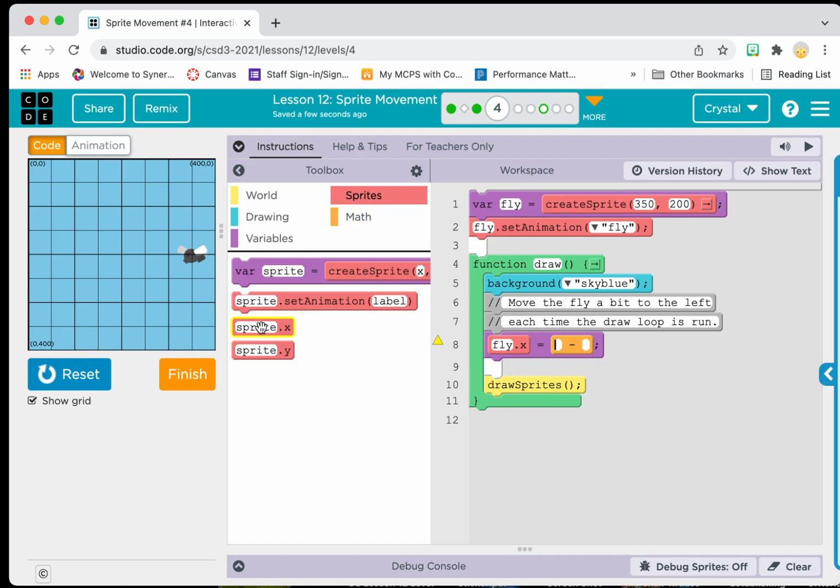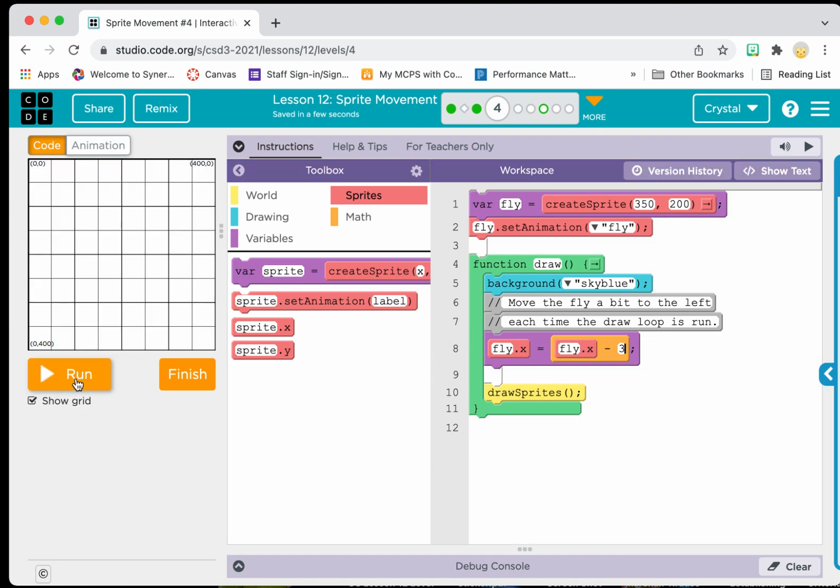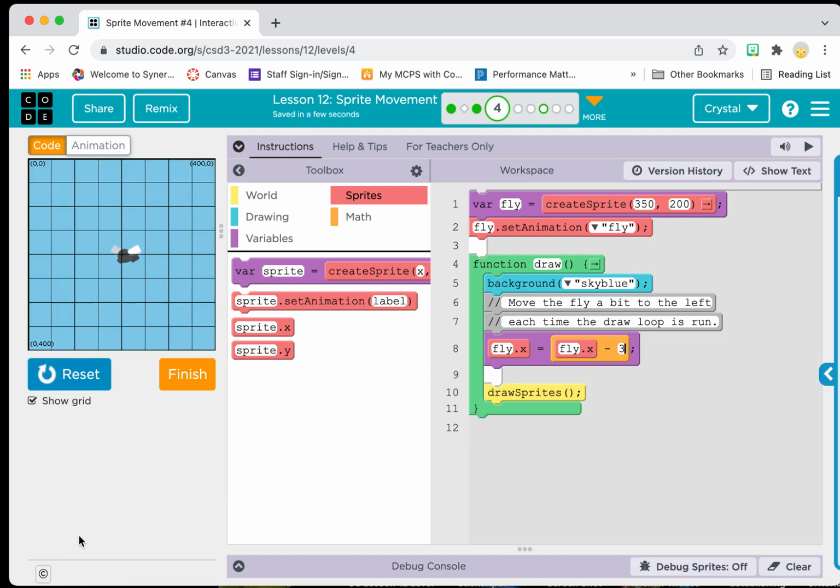We're going to come back to our sprites and grab that X property block. So we've got fly.x gets fly.x minus, and you can do a small number there and it will look for you. So let's look. There we go. And if we change that number, it really changes the perception of how the fly is moving, because on each loop it might be making a bigger jump.